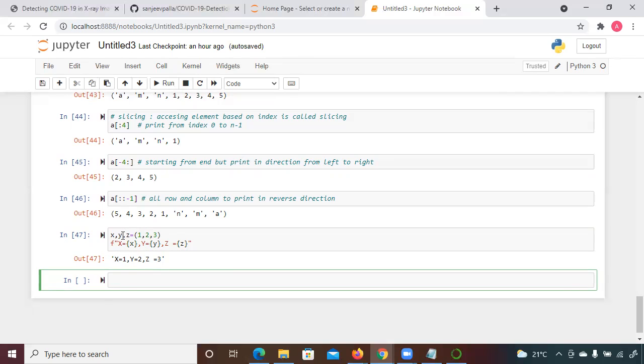Yes. Is that the same f that you use to give format to the print statements, like when you add multiple variables in a print statement? Yeah, it's the same thing. The only difference is that there I was not initializing. Here, if you want to print according to your requirement with string format, then you can give any variable name and initialize a value to it. Got it. Okay. So this is all about data structures.